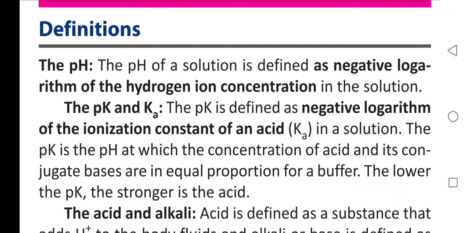Once again, the pK is also a pH at which the concentration of acid and its conjugate base are in equal proportion for a buffer. What are in equal proportion? Concentration of acid and its conjugate base are in equal proportion. Okay.